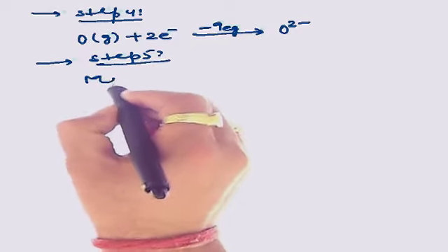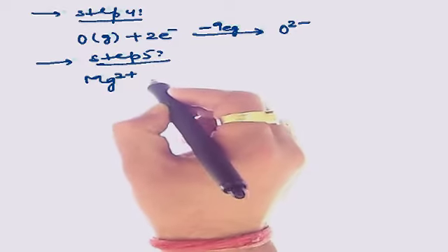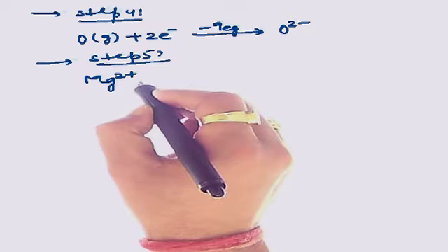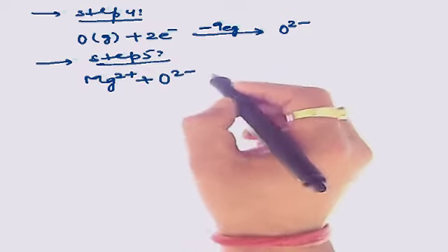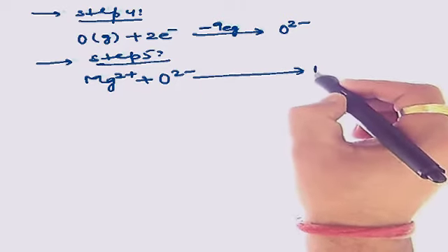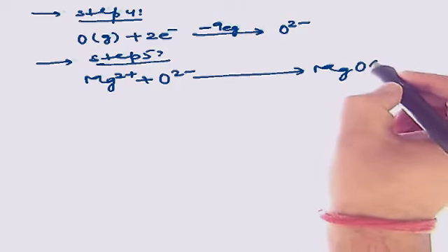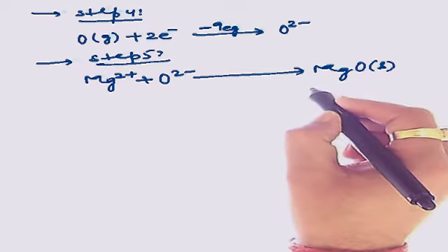Now in step 5, Mg2+ obtained in the second step and O2- obtained in the fourth step will combine together to form magnesium oxide solid, which is basically the lattice.